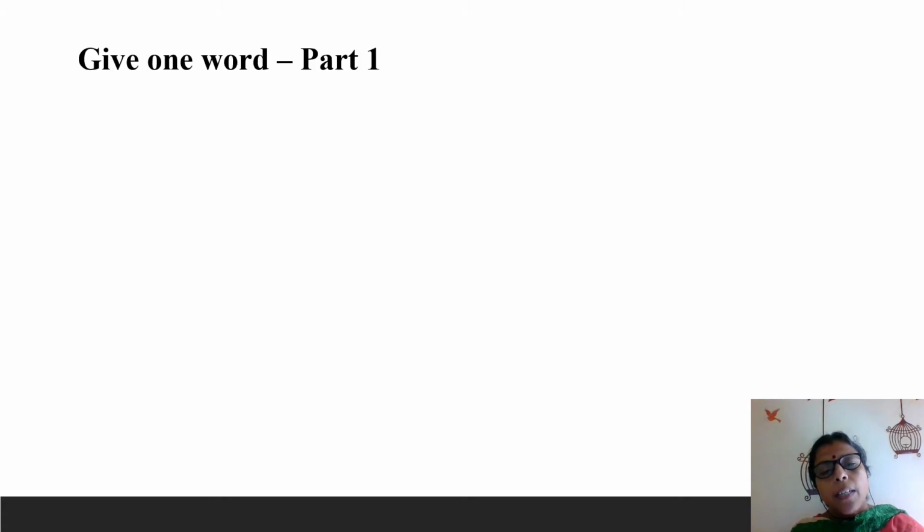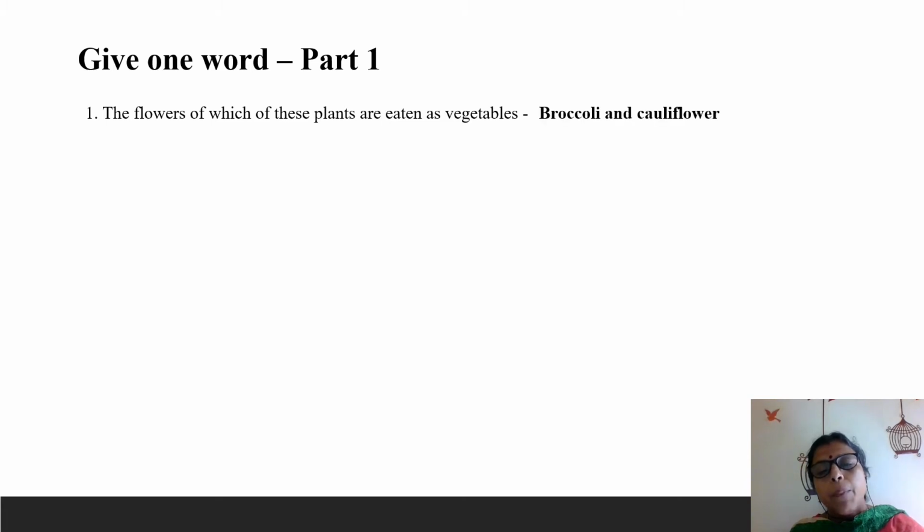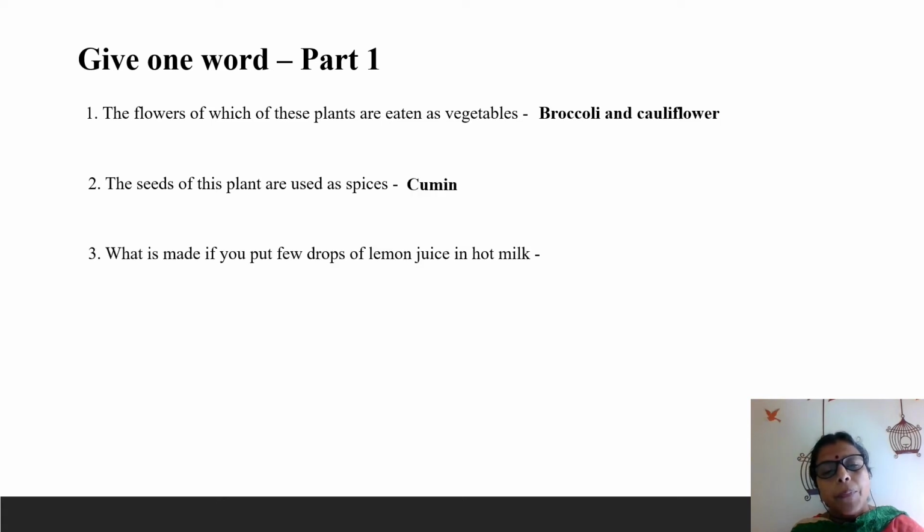So let's move to the next part. Give one word. First one, the flowers of which of these plants are eaten as vegetables? Example, broccoli and cauliflower. Cauliflower and broccoli are the flowers that are eaten by us. Next one, the seeds of this plant are used as spices. Pepper, cumin, all these are spices. So cumin. Next one, what is made if you put a few drops of lemon juice in hot milk? Yes, paneer.